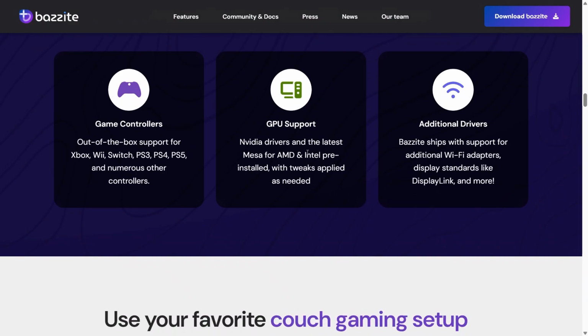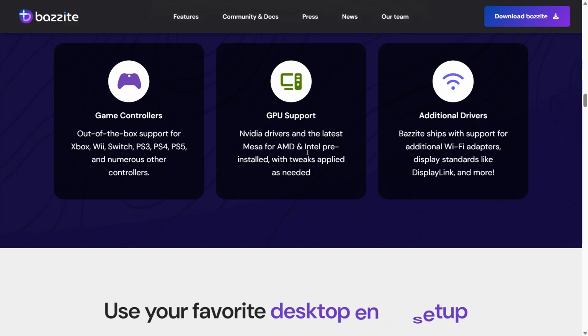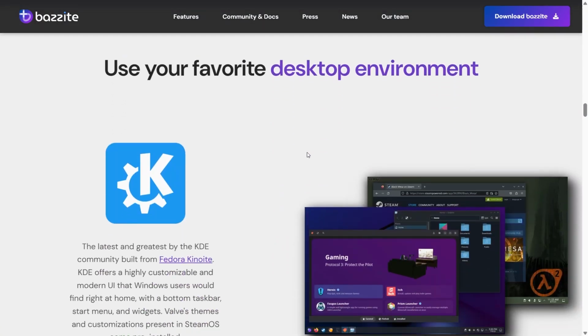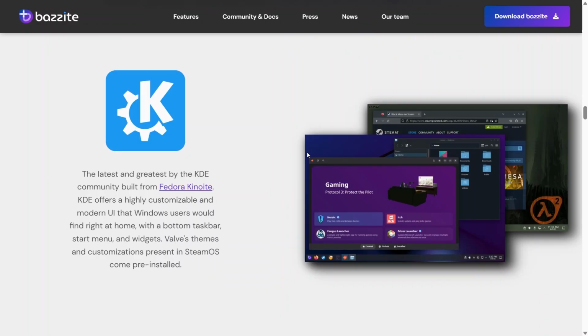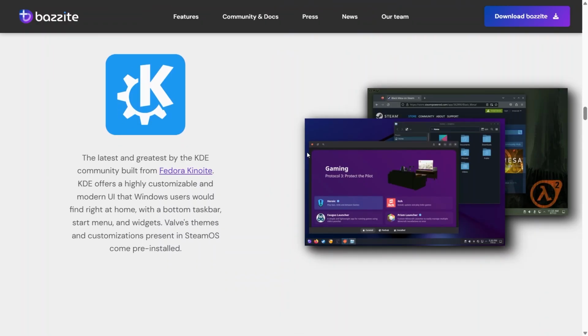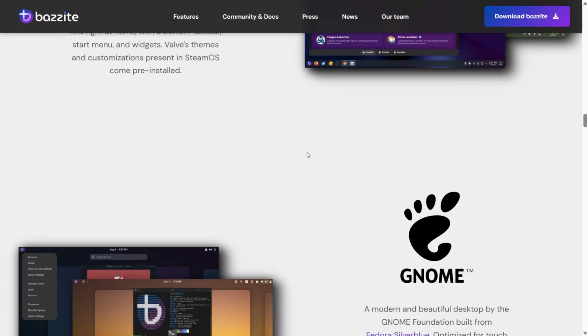When comparing the two, SteamOS is better suited for users who want a simple, console-like experience focused mainly on Steam games with minimal setup. Bazzite is better for users who want more freedom, broader launcher support, and a system that works for gaming as well as everyday use across different devices.